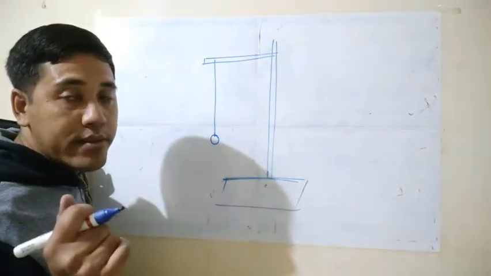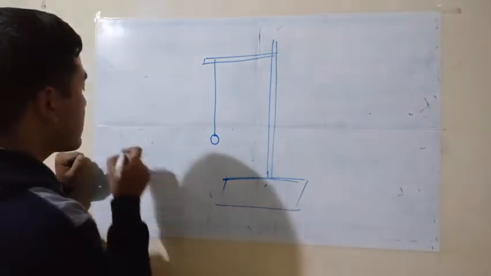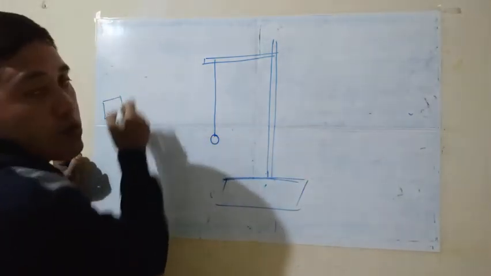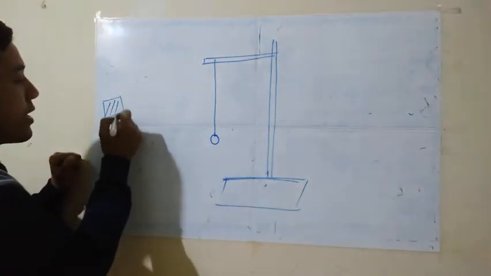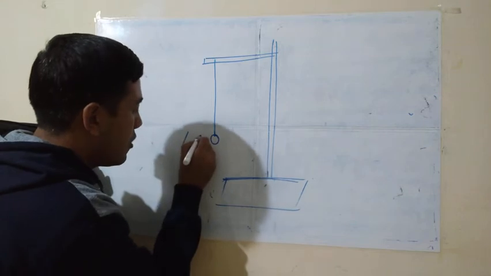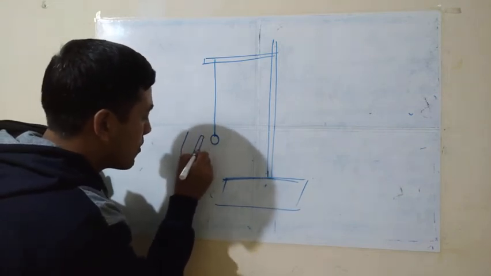Then you take one tuning fork, and this tuning fork you beat on the rubber pad. Okay, after that you bring this tuning fork close.